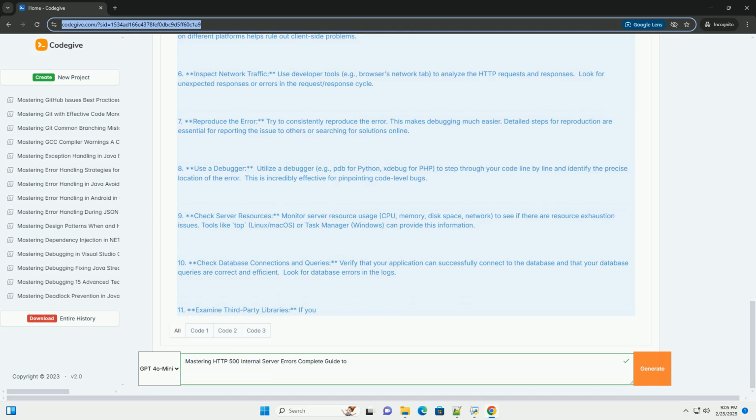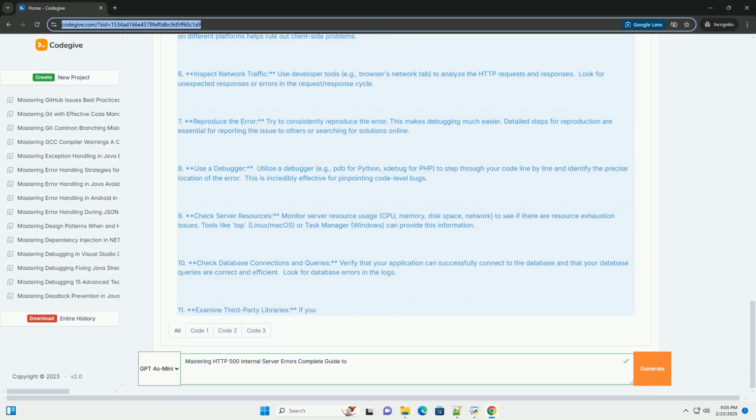Security vulnerabilities. In some cases, attempts to exploit security vulnerabilities might cause the server to crash and return a 500 error, though often a custom error page might be implemented for better security. 3. Debugging and troubleshooting techniques. Effective debugging requires a systematic approach. Here's a breakdown of essential steps.